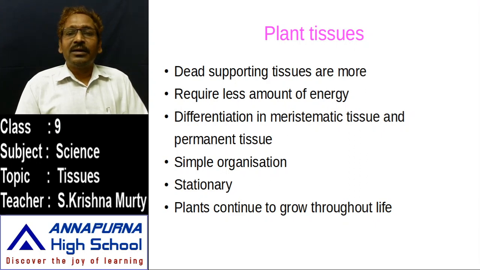To do life activities, they require very little energy because there is no complexity in plants compared to animals, and all organs and all tissues in the plant are a simple organization. There is no complexity in plants compared to animals, and all these are stationary.